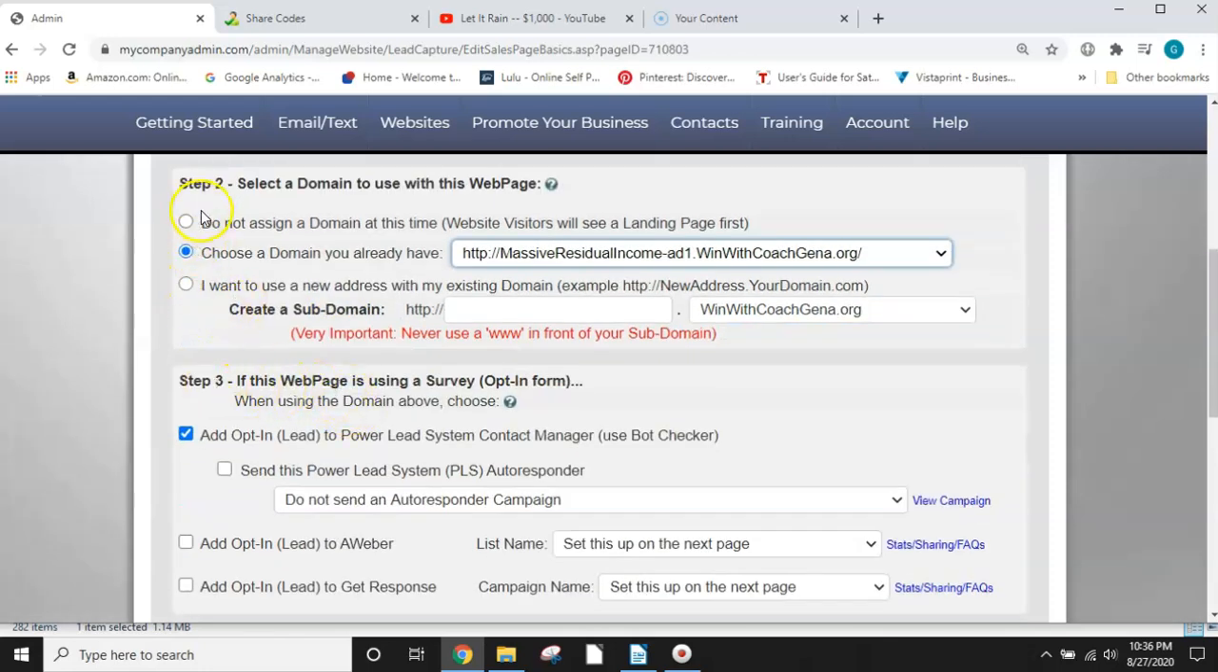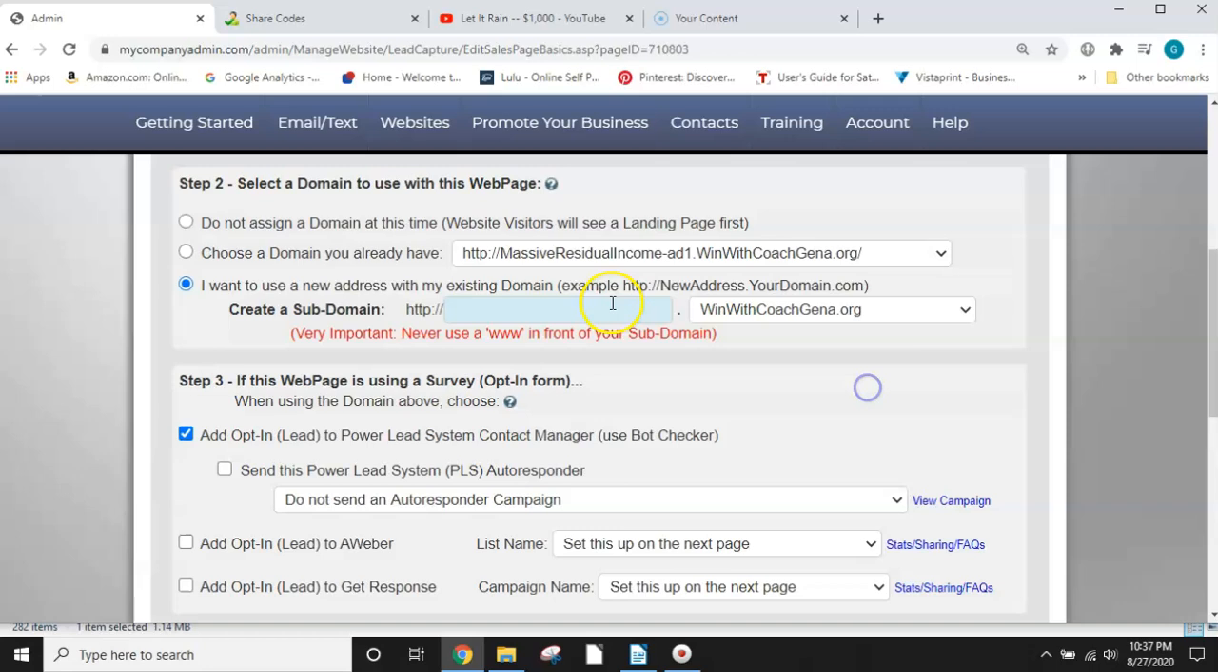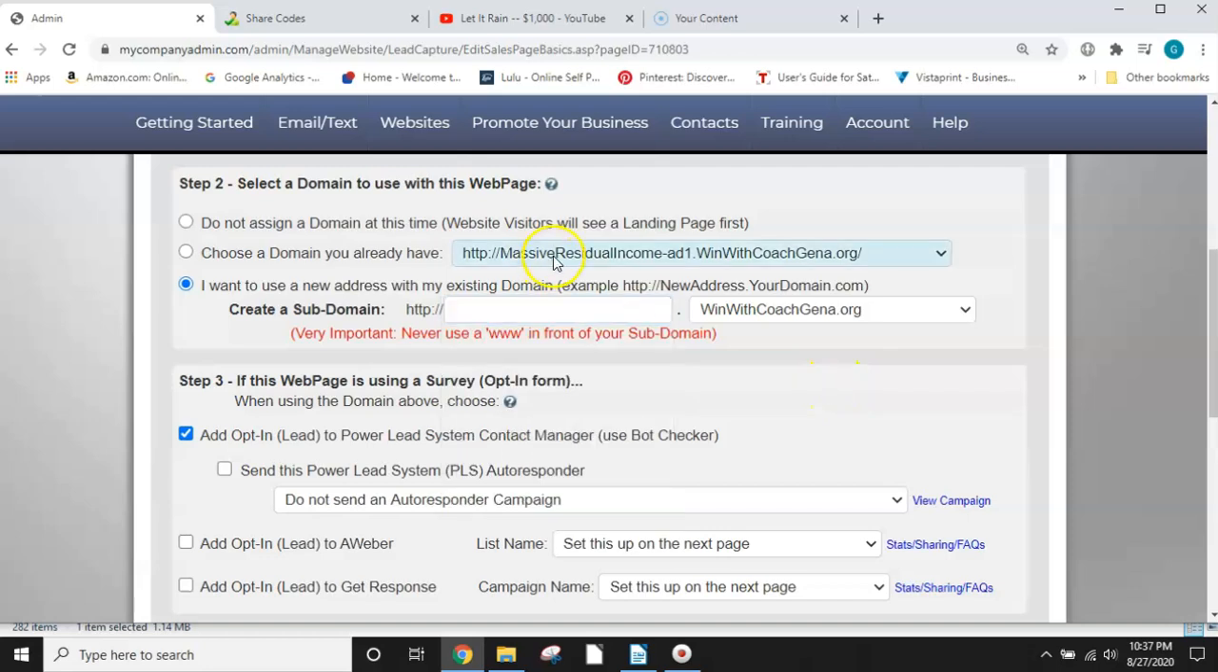And if you want, going back to number 2, this one right here where it says I want to use a new address with my existing domain, this is where you can, if you didn't create a subdomain before, like I did, you can automatically create one right here. If you didn't create one in the beginning like I did, you can create one right here.